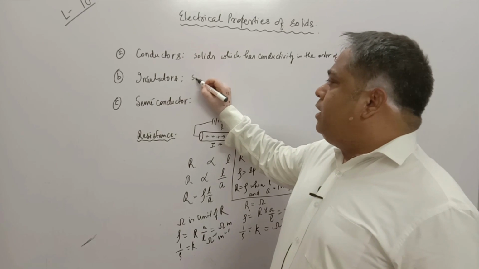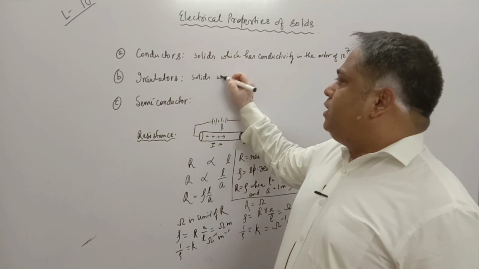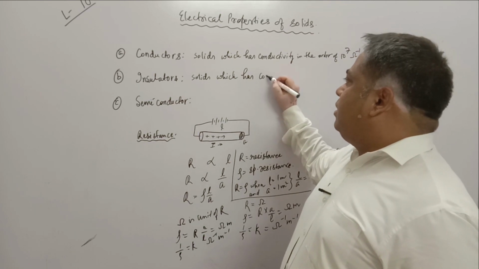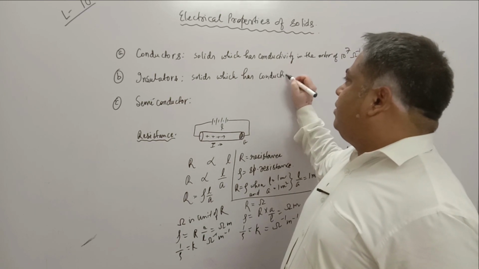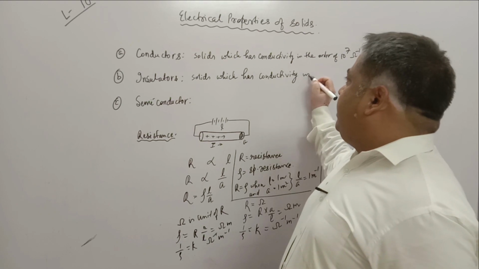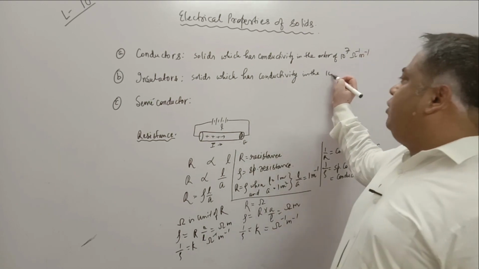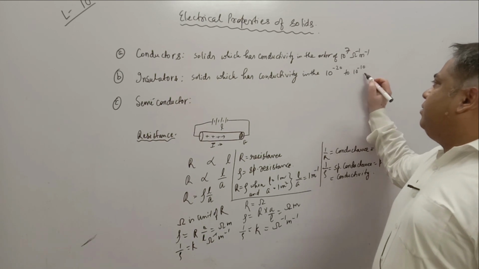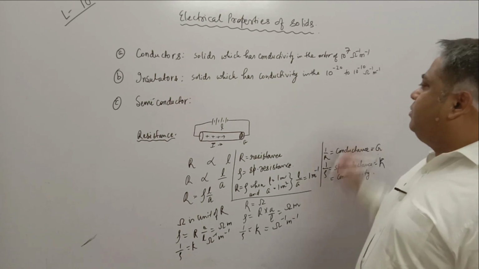Insulators are solids which have conductivity in the range 10 to the power minus 20 to 10 to the power minus 10 per ohm per meter.